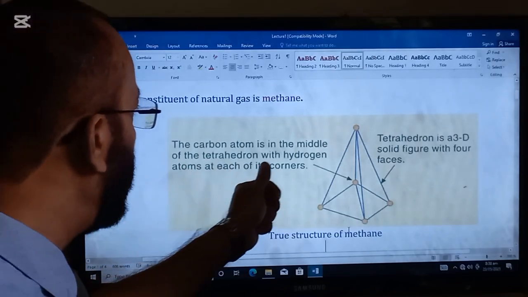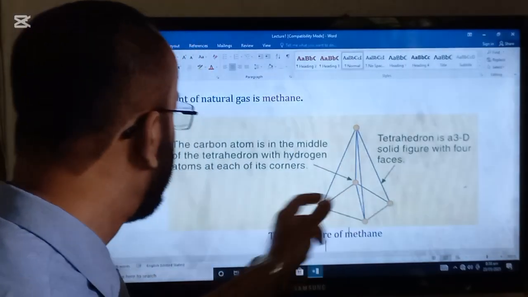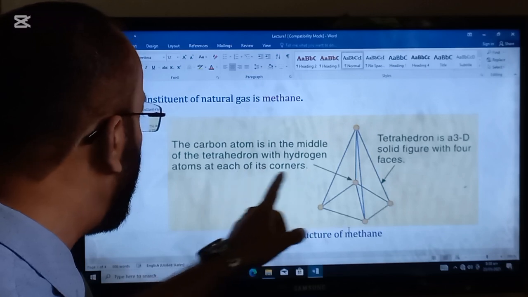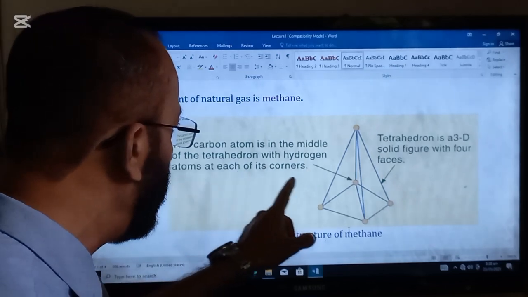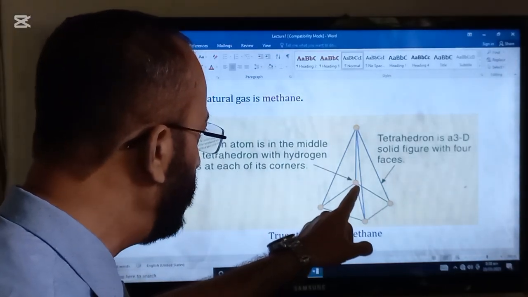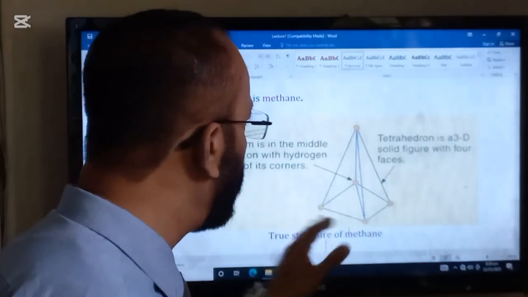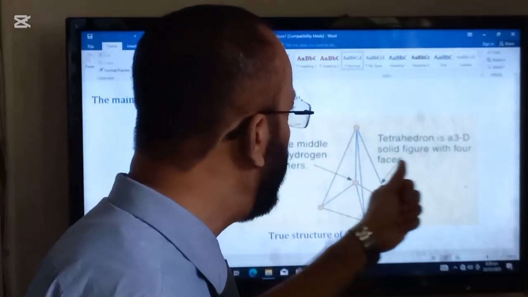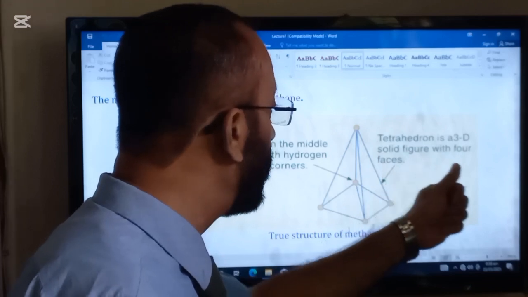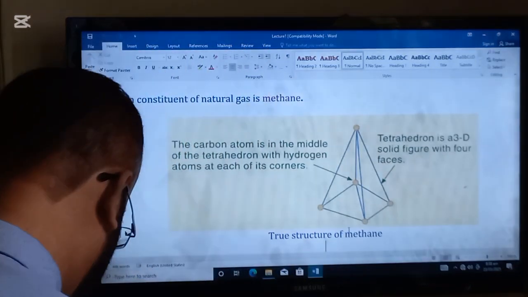The carbon atom is in the middle of the tetrahedron with hydrogen atoms at each of its corners. Here is carbon and here are hydrogen atoms. And this structure is a tetrahedron, a 3D solid figure with 4 faces.